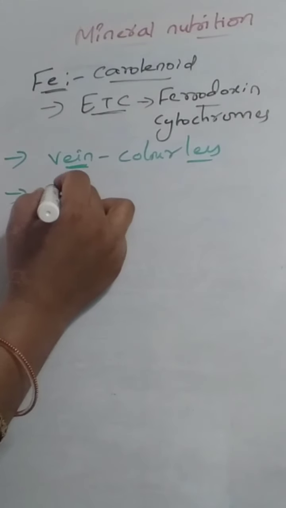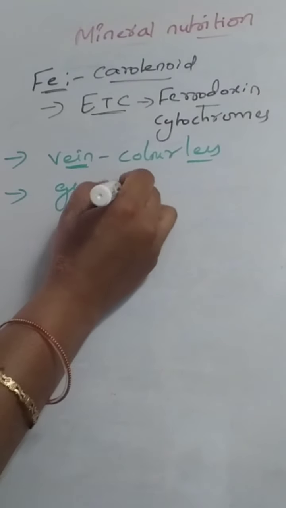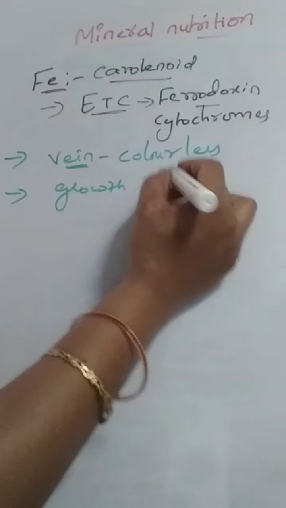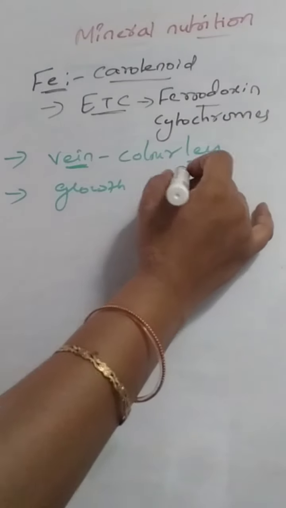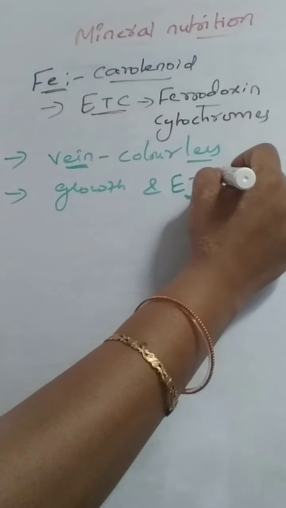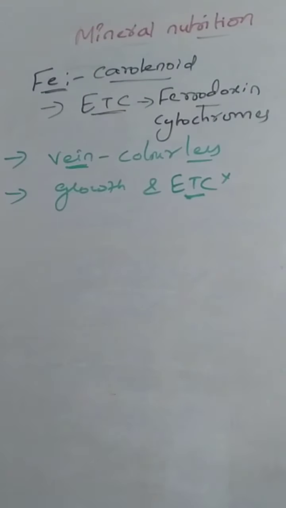the growth will be stunted, and also these are present in the ETC, that is electron transport chain. It is present, so in the electron transport chain, the transpiration will decrease. That means mobility of the electrons will be decreased because of the mobile carriers which contain the iron. Okay, so these are the symptoms.